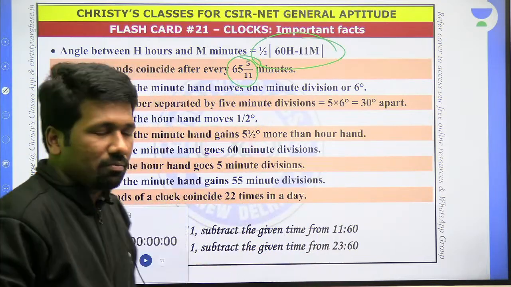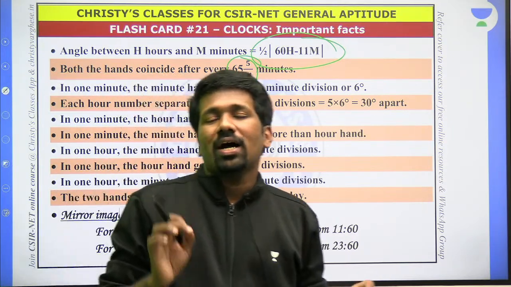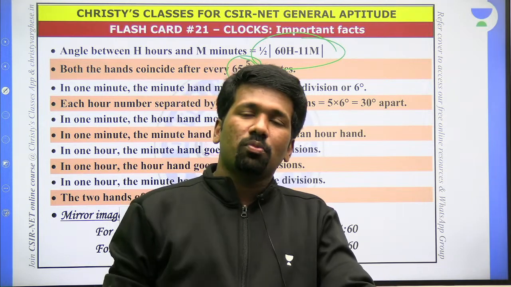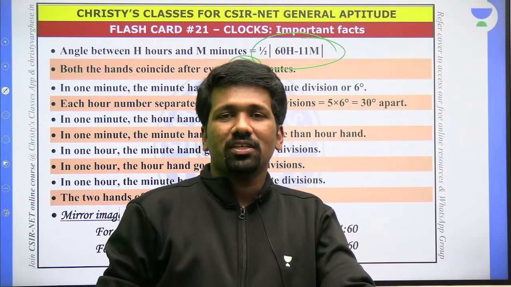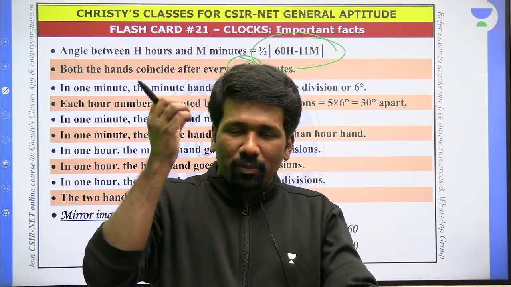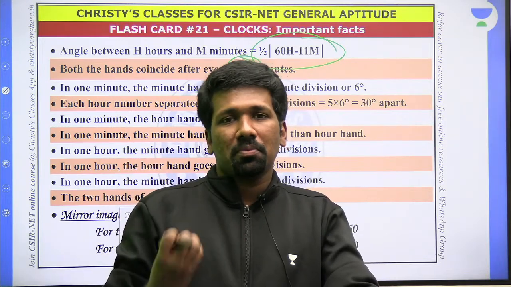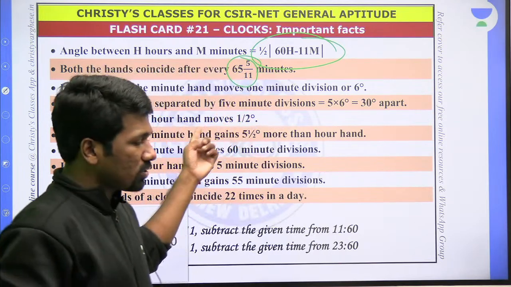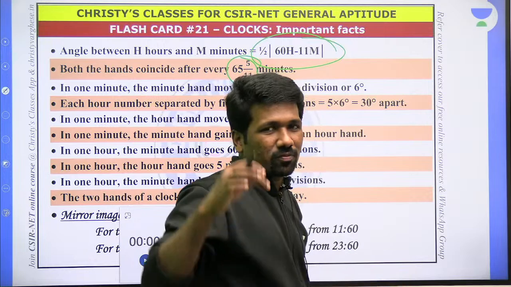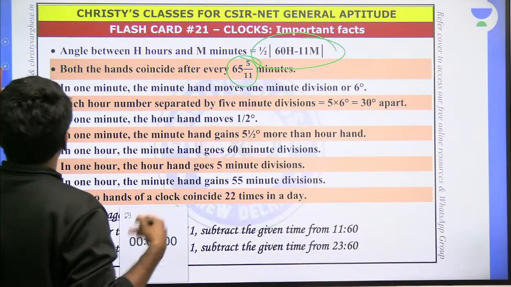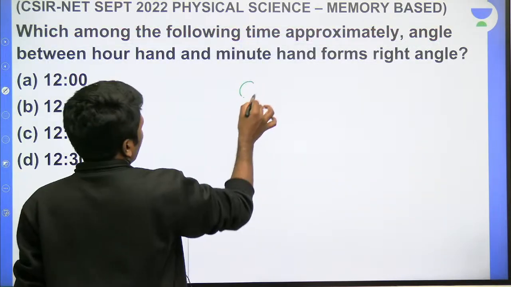Angle between the hour hand and minute hand. This is one of the very few formulas I ask students to learn by heart. If you know this formula, you can do many questions with it. That is why I tell you to memorize it. Otherwise, my style of teaching is to ask students to learn minimum formulas but concentrate more on the concept behind. Here also you can focus on the concept, but explaining how this formula was derived will take a lot of time. That we will do in a later class or a previous class where I have explained, you can check. Anyway, if you know that, you can also derive it.